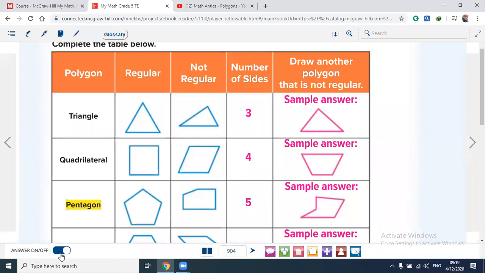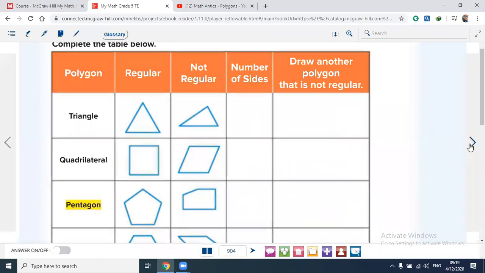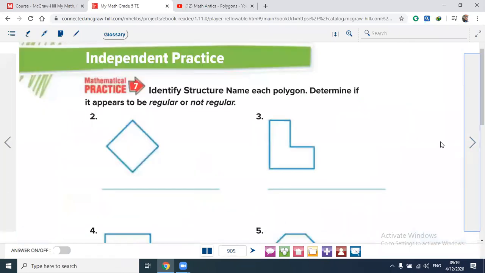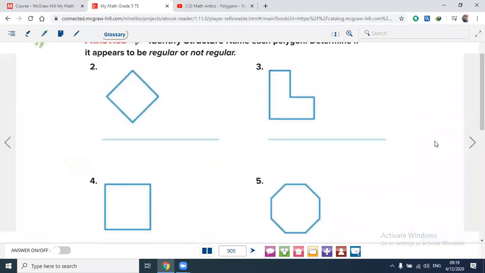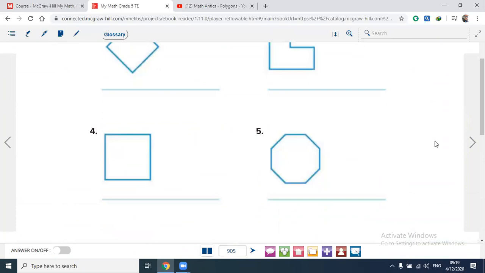Okay, guys, here in this 105, the first one, number 2, this is called what? The polygon with 4 sides is called what?